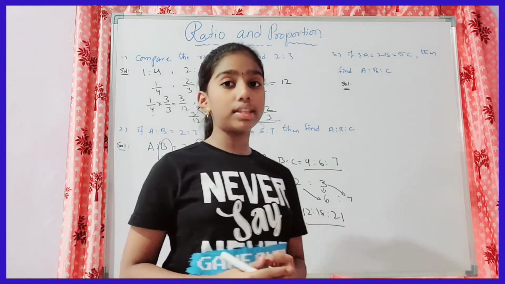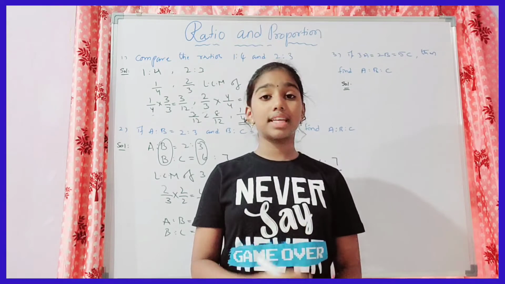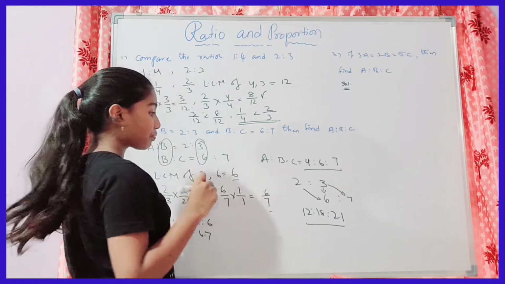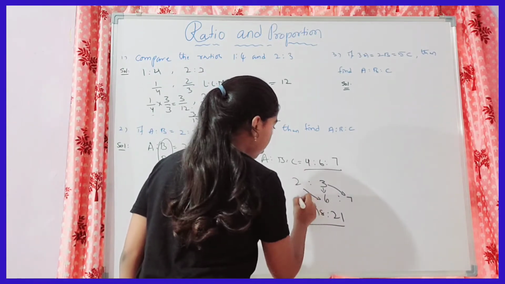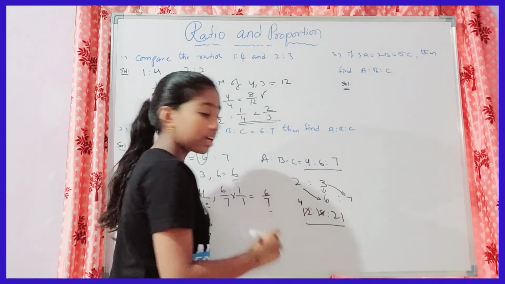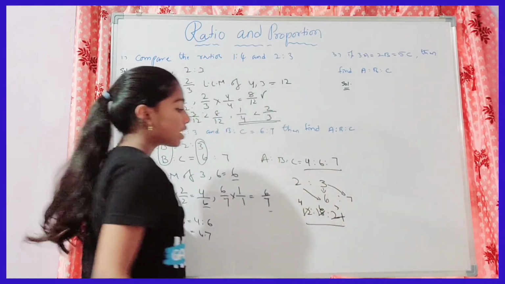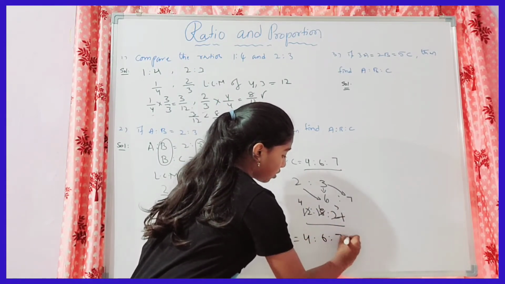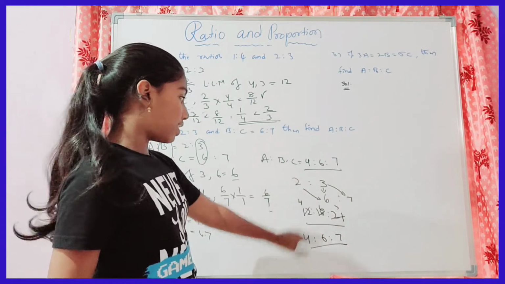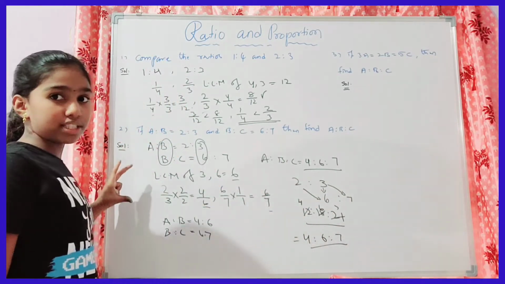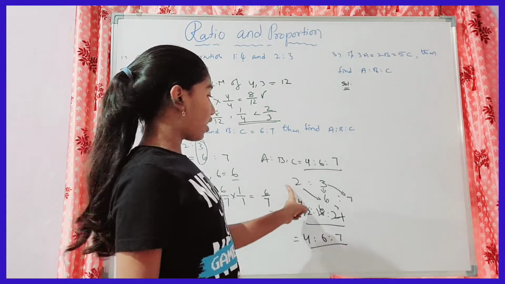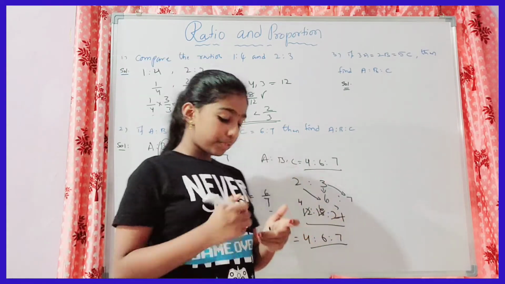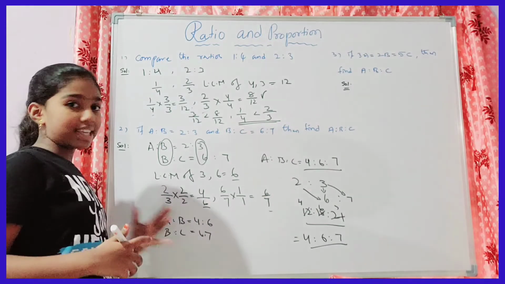But we already know that a ratio can always be expressed in its simplest form. So now it can be cancelled, in the 3 table: 3 fours are 12, 3 sixes are 18 and 3 sevens are 21. It becomes 4 is to 6 is to 7, and that will be the ratio. You can see the answer. It is a small trick, and the earlier process is the main process that you have to do. The trick is to multiply 2 and 6, 3 and 6, and 3 and 7. This is how we do this example. So the second example is over.